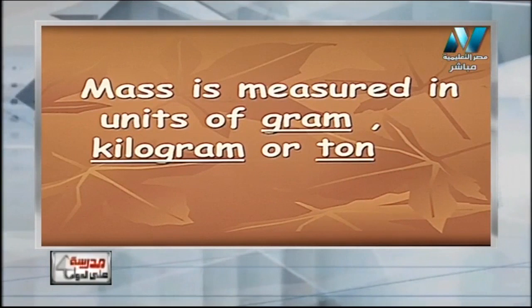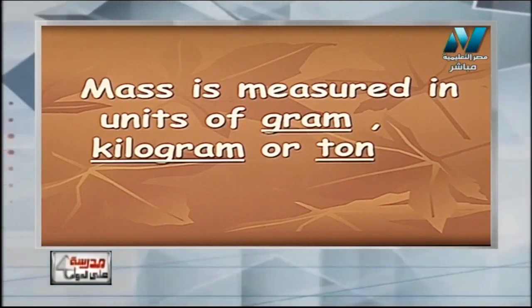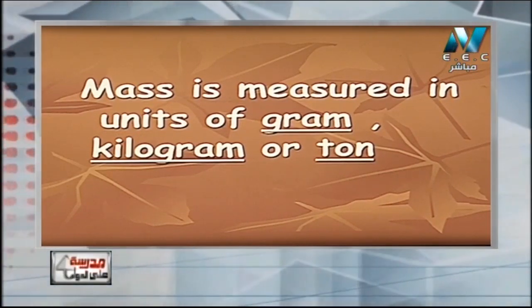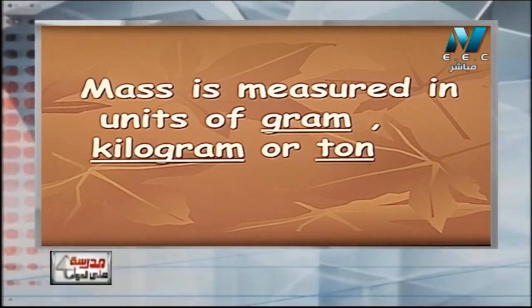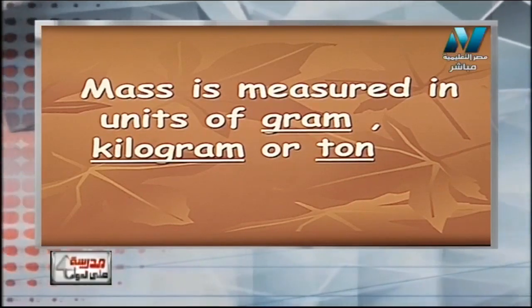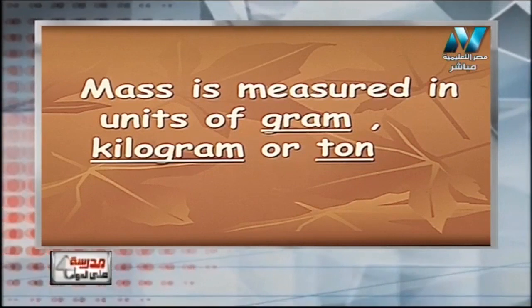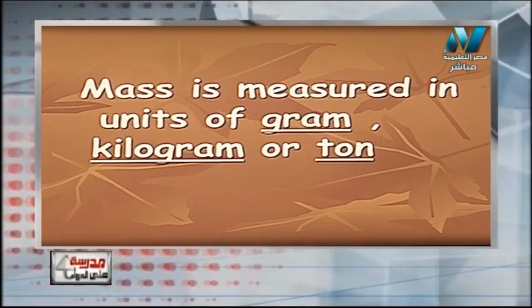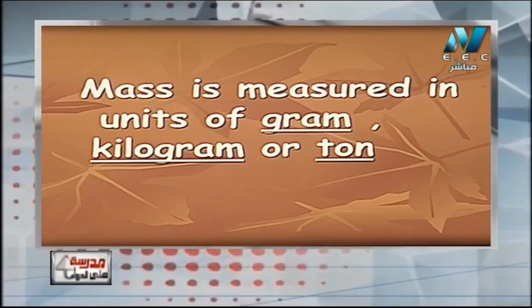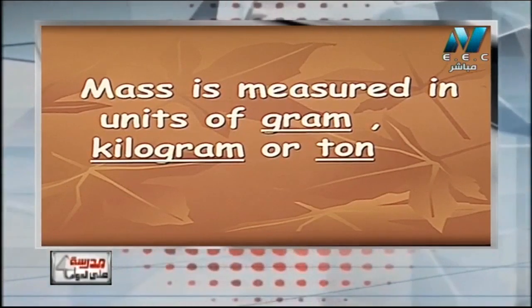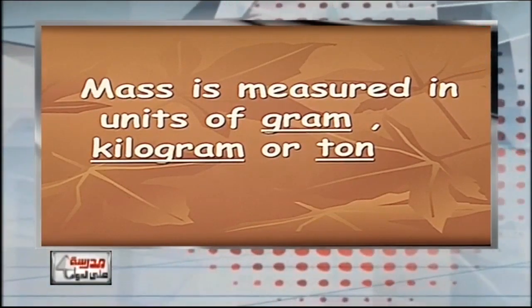So I use the gram for very small things like gold, silver and diamonds. Kilogram is for slightly bigger things like fruits and vegetables. But ton is for very large masses such as mass of cars, mass of blocks of iron, and so on. So again, mass is measured in units of gram, kilogram, and ton.